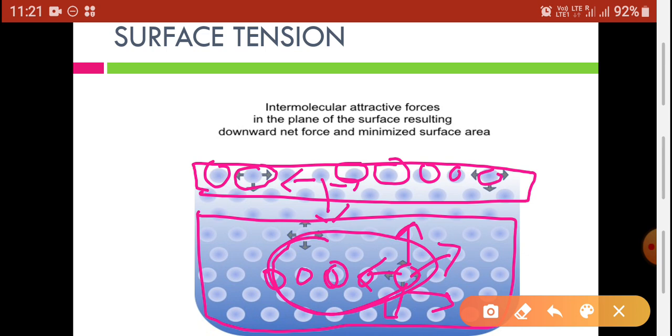This is another difference between these two kinds of molecules. The molecules in the depth get attracted from all sides, while molecules on the surface are attracted only sidewise and downward.